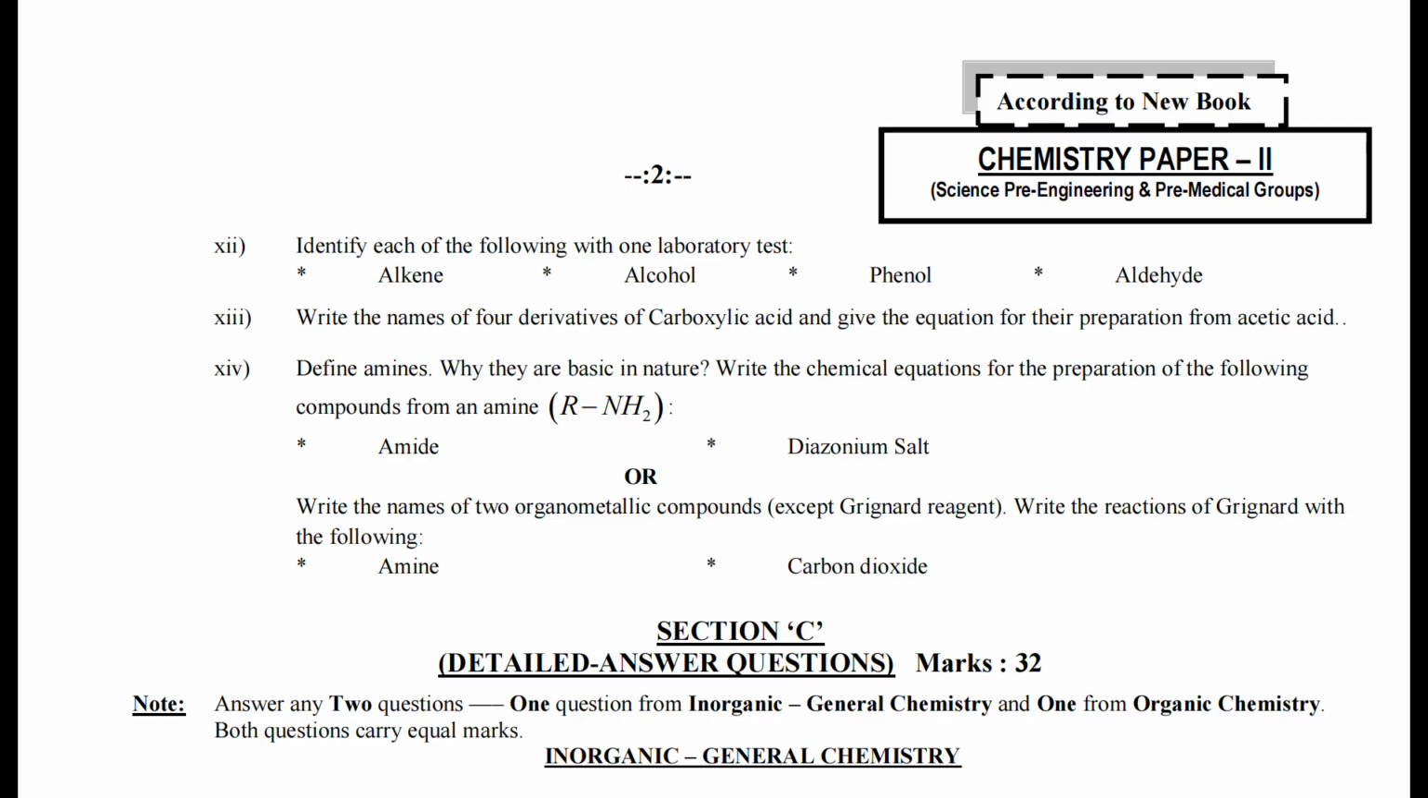Keep in mind that from short question answers, the total number that you have to attempt is 9. 4 from the inorganic out of 7 and 5 from the organic out of 7. So in inorganic you get a choice of 3 questions, and for organic you get a choice of 2 questions.